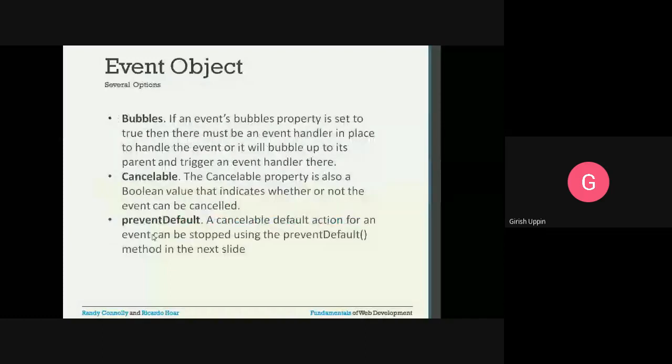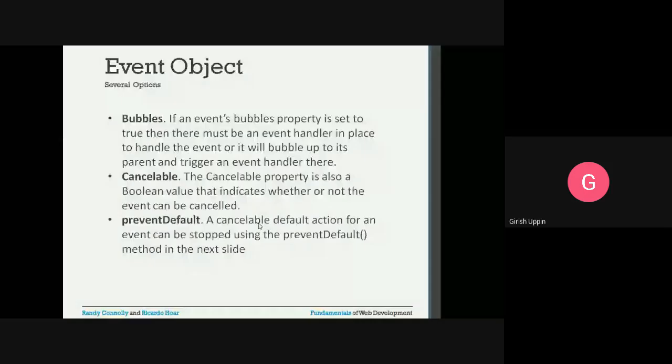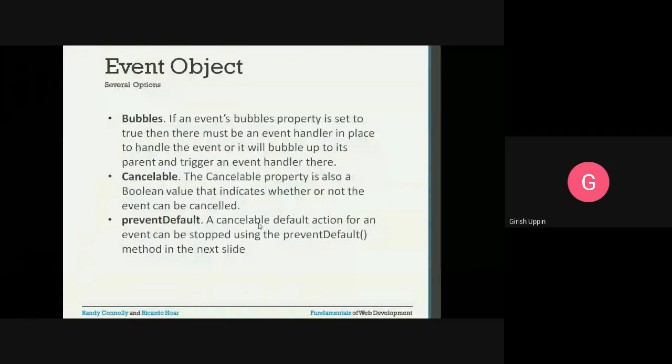So bubbles: if an event's bubble property is set to true, then there must be an event handler in place to handle the event, or it will bubble up to its parent and trigger an event handler there. So there is a bubble property, and if you set that bubble property as true, then you must provide the event handler. Means that event should be handled inside that particular element. Let us say if that bubble property is set to false, then what will happen? That event will be passed to the parent, and the parent will handle that particular event. So the parent will have the event handler.